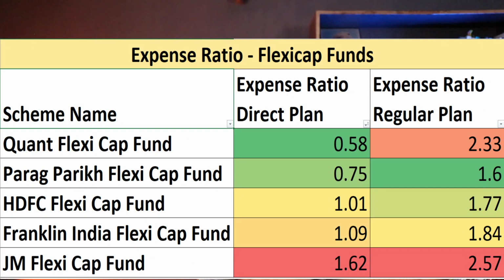And with this we will move to our fourth and last parameter, that is the expense ratio, and the lower the value of expense ratio, the better it is for the investors. Here we have considered the expense ratio of the direct plan of these top 5 Flexi Cap funds, and on number 1 we have Quant Flexi Cap fund with the least expense ratio of 0.58%, on number 2 we have Parag Parikh Flexi Cap fund, on number 3 we have HDFC Flexi Cap fund, on number 4 we have Franklin India Flexi Cap fund, and on number 5 we have JM Flexi Cap fund.